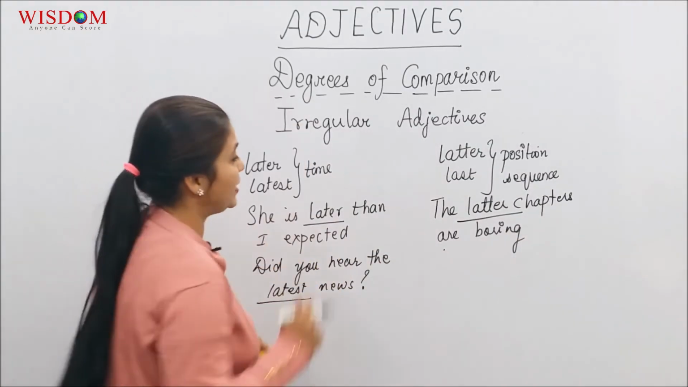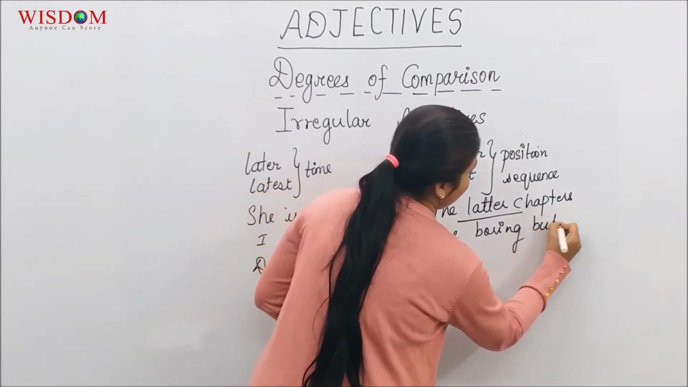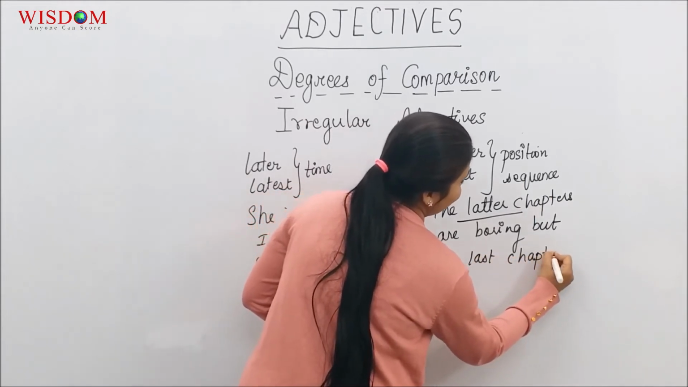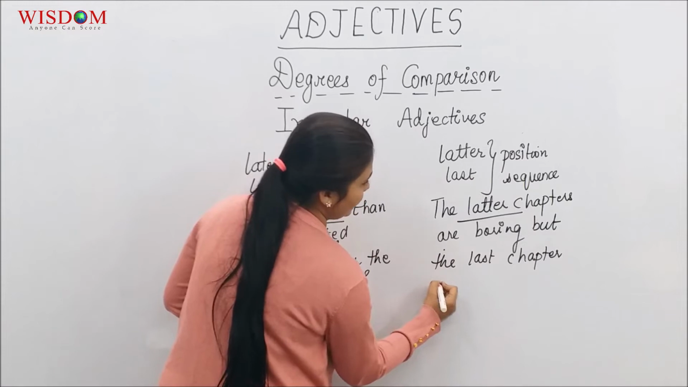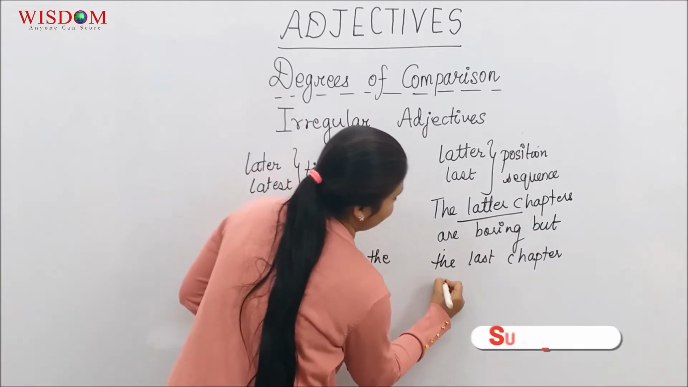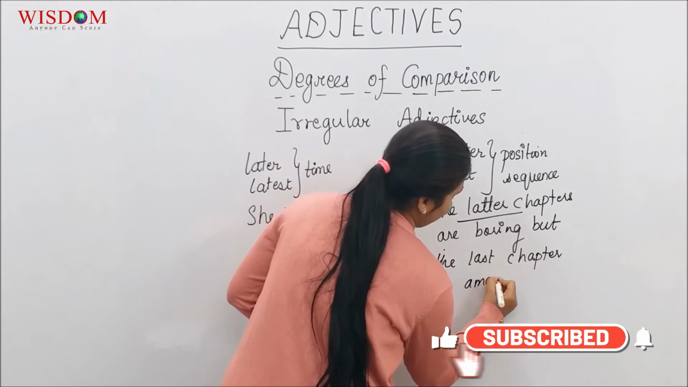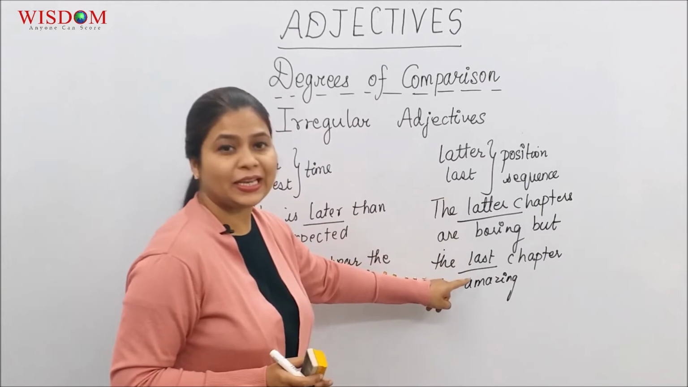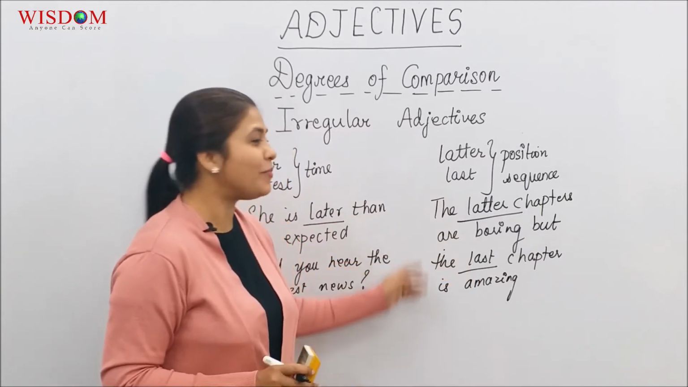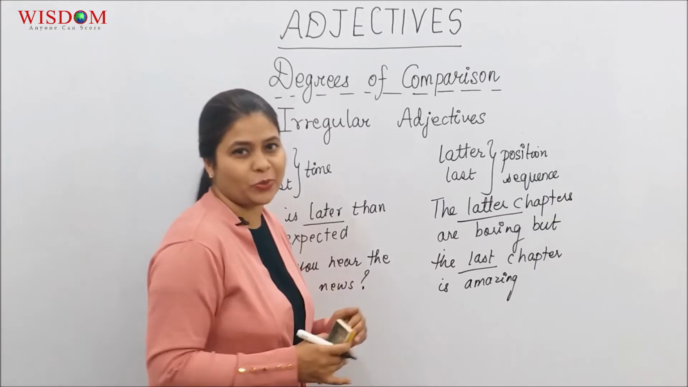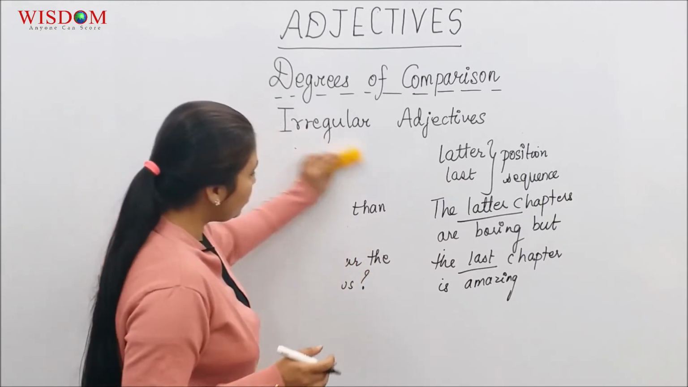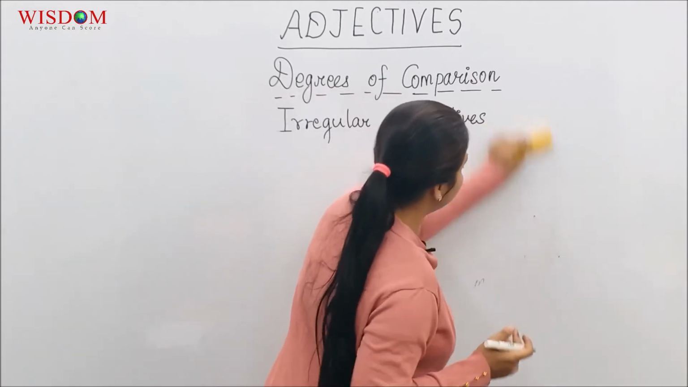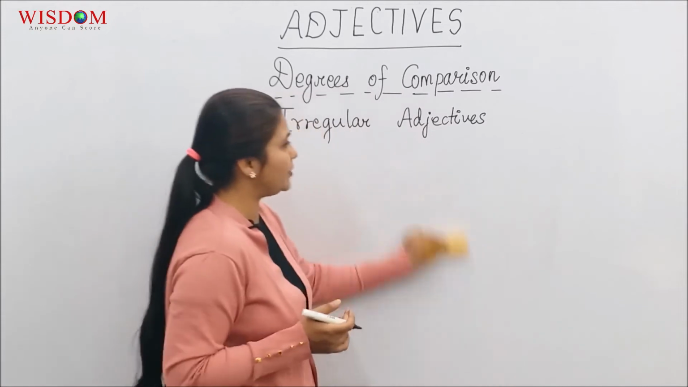Maybe I continue the same sentence, but the last chapter, what should we write? Is amazing. You saw the use of the words latter and last. It has got nothing to do with time, but it has got everything to do with sequence. In the same way, we do have a little difference in the use and the meaning of the words, such as elder and older. Let's take that.